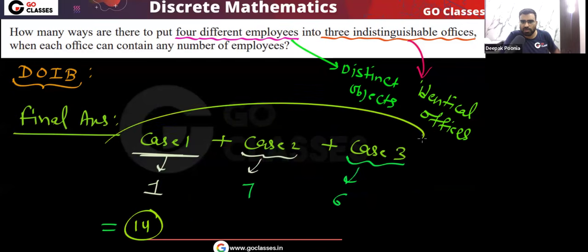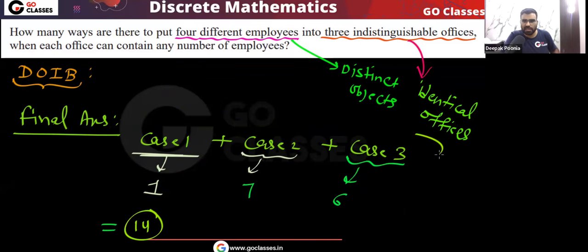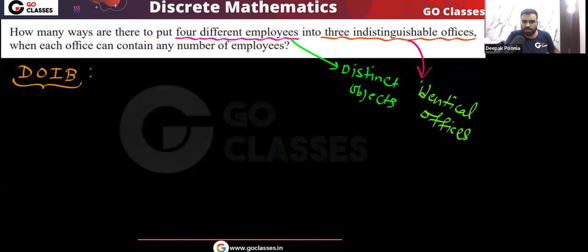Is this correct? Yes. You can see in the case 1, 1 way. In the case 2, we had 7 ways. In the case 3, we have 6 ways. So this is the final value, 14 ways. This is the final answer. Very simple. I hope you understood this.